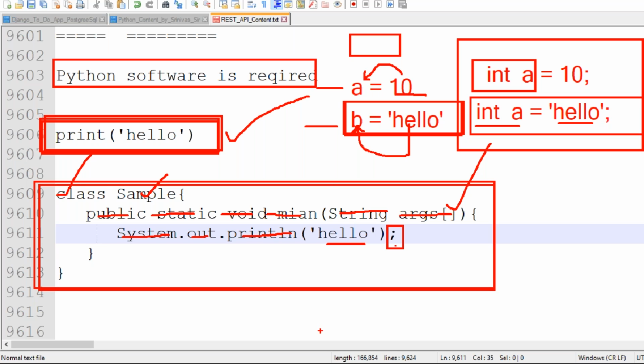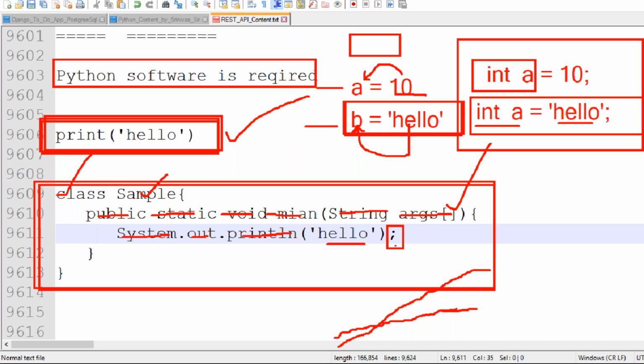For example, Java started here, slowly increasing like this. Python also started here, then the graph increased directly. Python's graph is increasing more and more compared to Java and .NET.